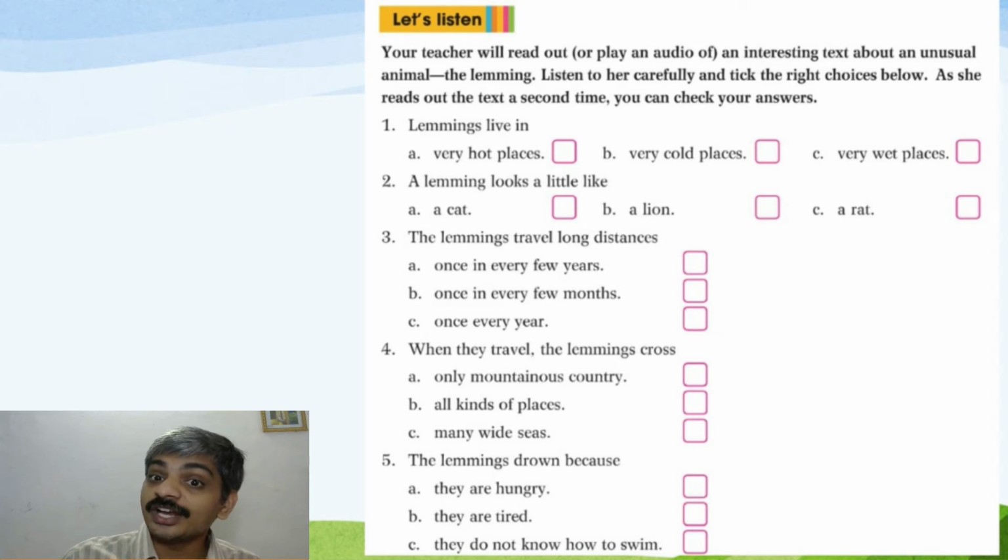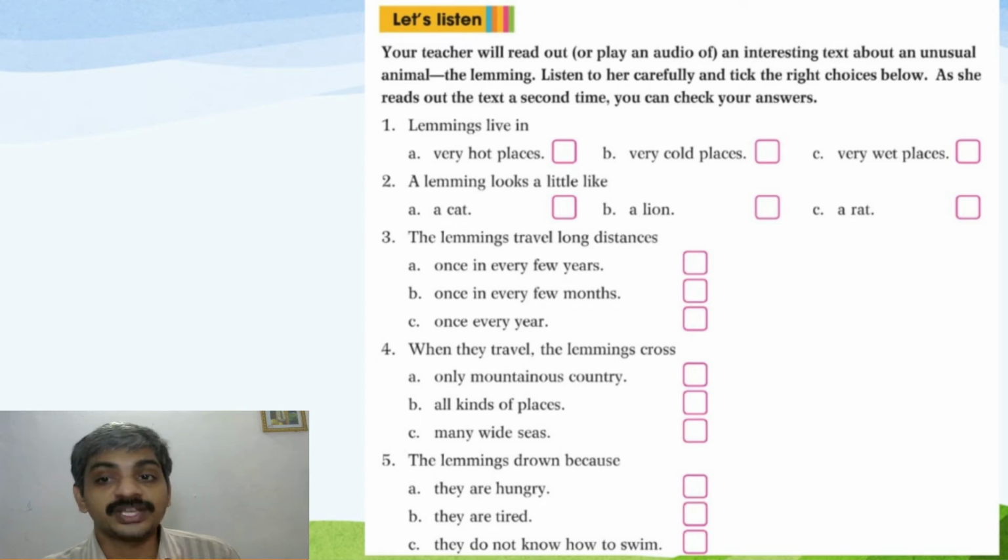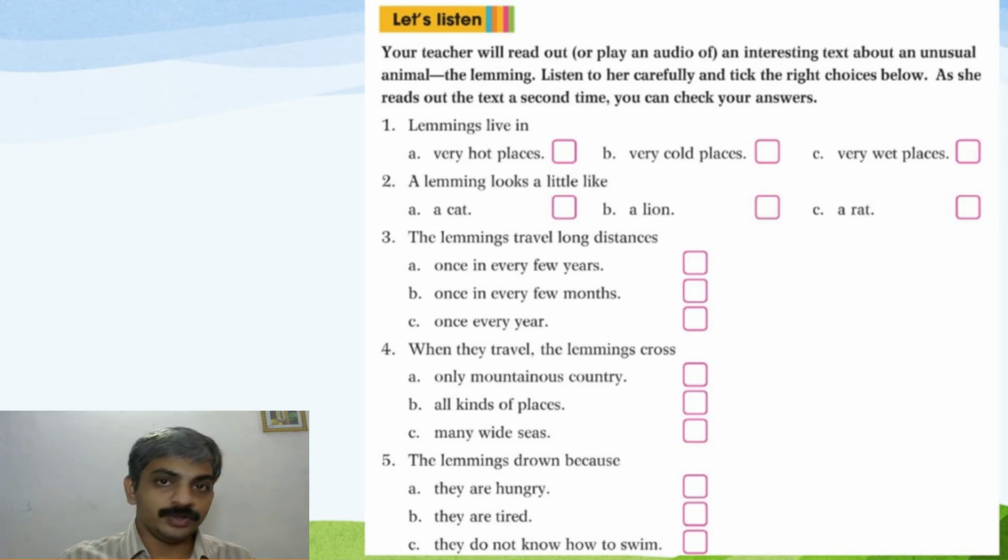Your teacher will read out or play an audio of an interesting text about an unusual animal, the lemming. Listen to her carefully and tick the right choice below. As she reads out the text a second time, you can check your answers. Definitely, I will play the audio 2 times in this video itself. You have to do this activity now itself and check your answers when the audio is played the second time.